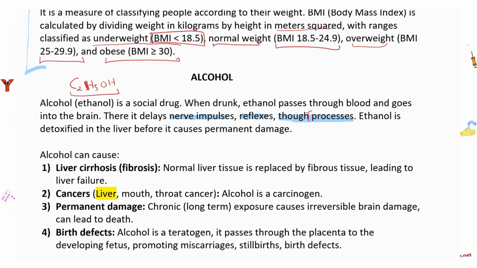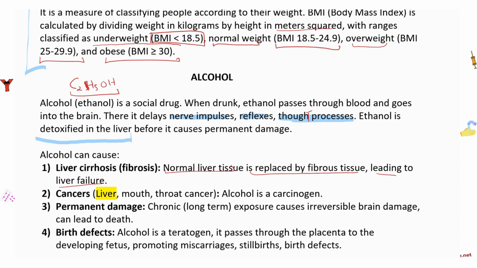Ethanol is usually detoxified by the liver before it causes permanent damage, because remember, the detoxification center of the body is the liver. But if alcohol is always going to the liver, it can cause damage, and one of them is called liver cirrhosis. Cirrhosis is normal liver tissue, normal liver cells, being replaced by fibrous tissue, also called liver fibrosis, leading to liver failure.